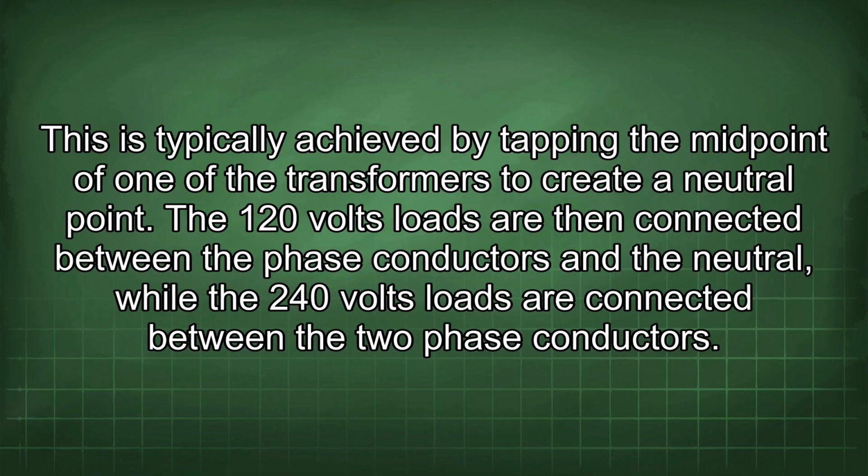This is typically achieved by tapping the midpoint of one of the transformers to create a neutral point. The 120 volts loads are then connected between the phase conductors and the neutral, while the 240 volts loads are connected between the two phase conductors.